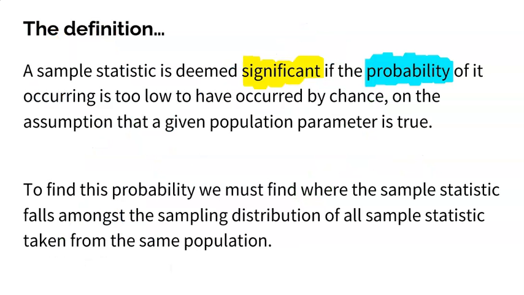So if we go back to the idea here, a sample statistic is deemed significant if the probability of it occurring is too low to have occurred by chance, on the assumption that a given population parameter is true. So the idea is to figure out if something's significant or not. We first have to figure out where my statistic falls amongst all other statistics, just like it, from the same population with the same sample size. Then we could find its location, and then we got to find the probability of that happening or more extreme.